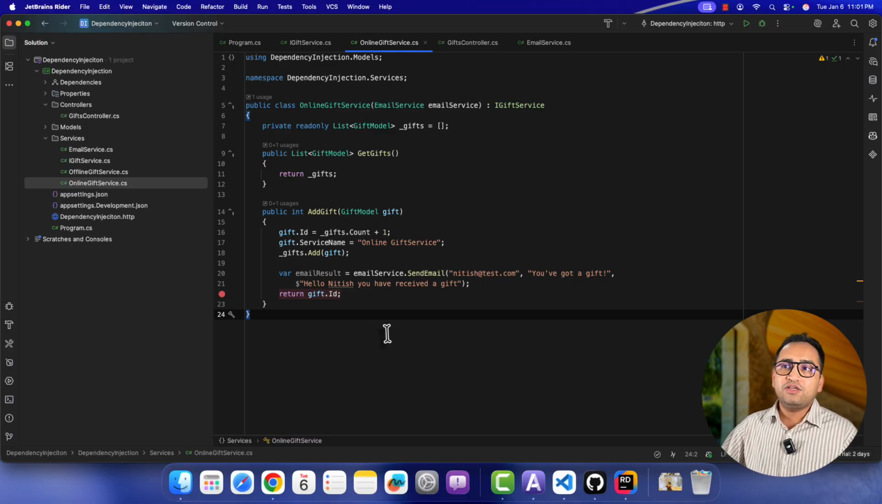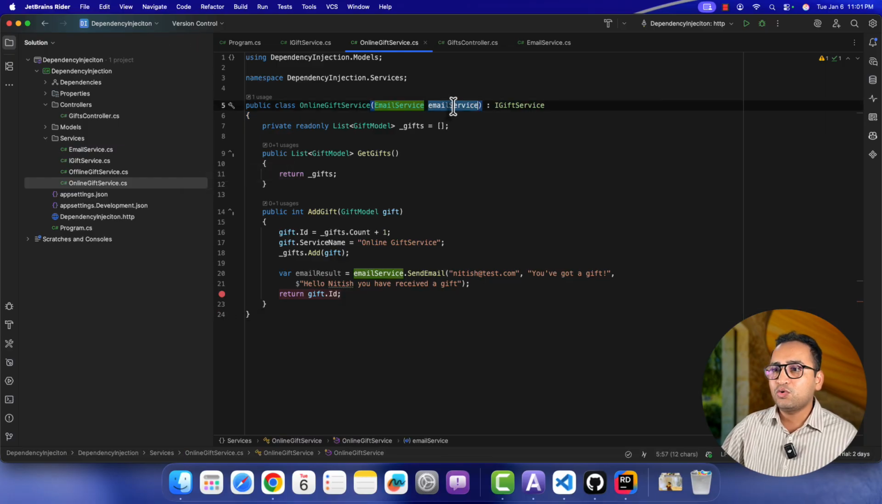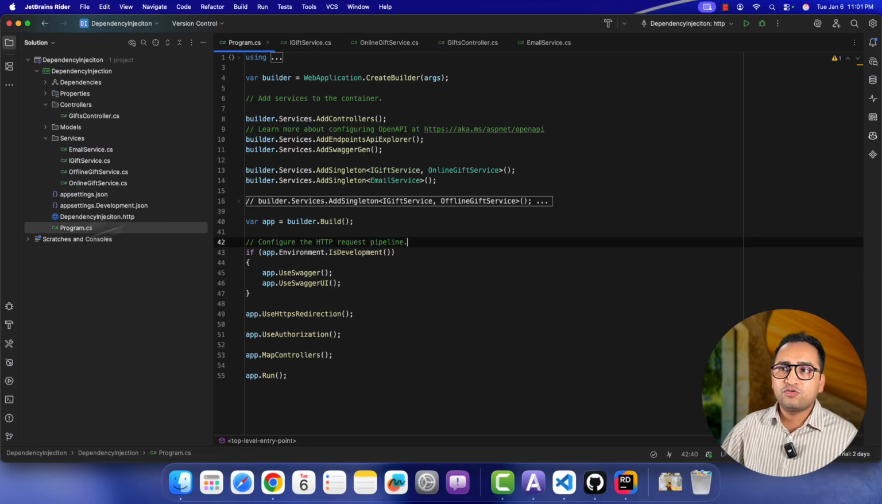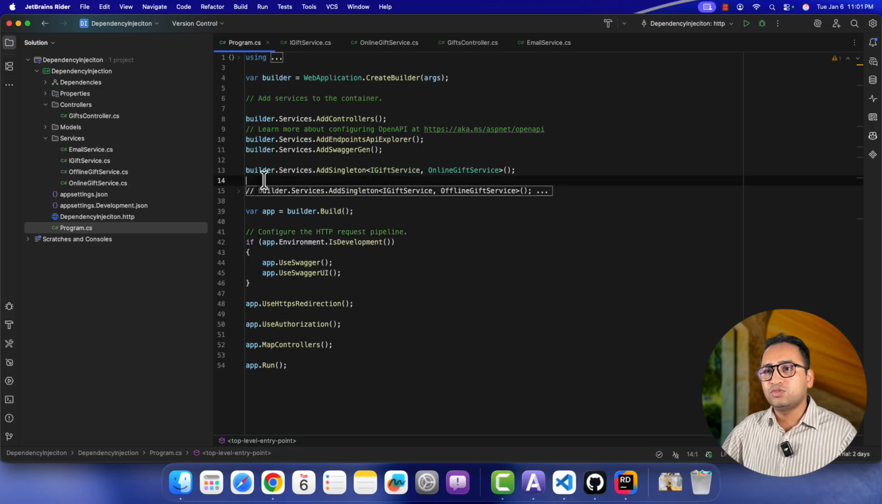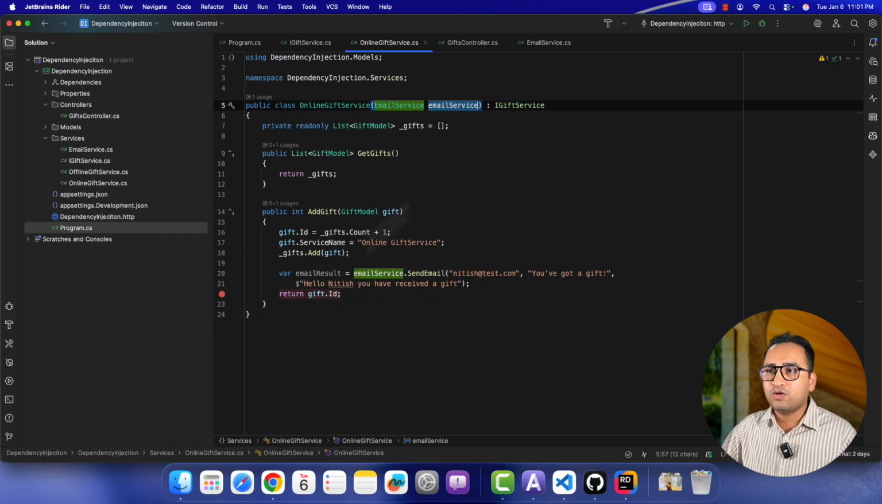But now what will happen if I don't want to register that email service in my DI container and I don't want to even use it over here? So first thing is that let's just comment or just remove this line from here. Go back over here. I don't want to use this email service at this place. You can use that, and this is the best way. This is how you should use it.